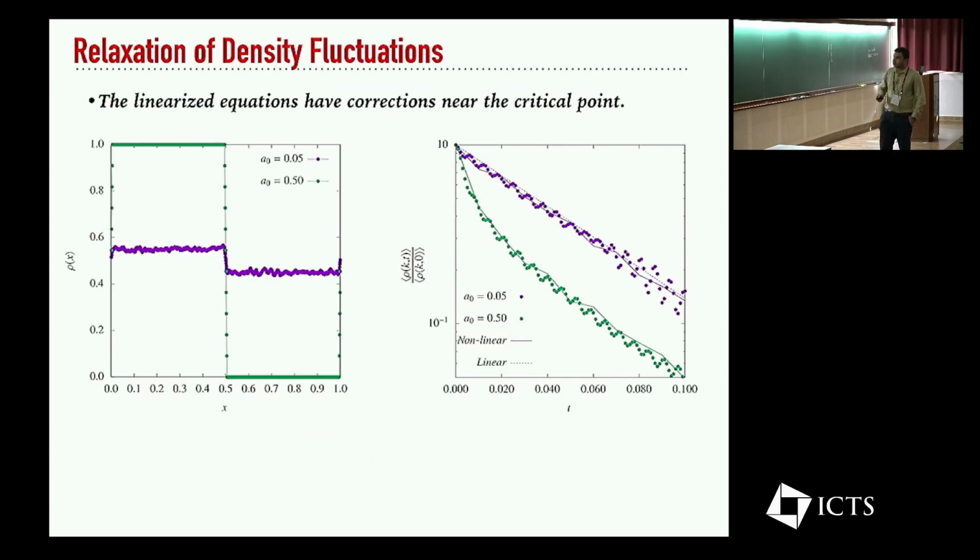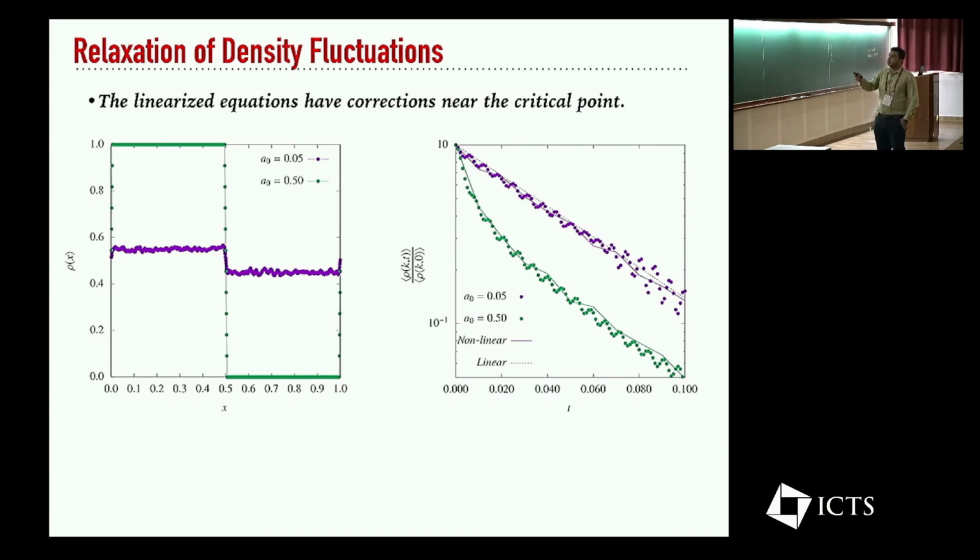Let me conclude by saying that what I showed was the static correlation functions, but since the fluctuating hydrodynamics has within it the full dynamical correlation function, one can of course study that. What you can start with is a density inhomogeneity and study the relaxation of this density inhomogeneity with time.